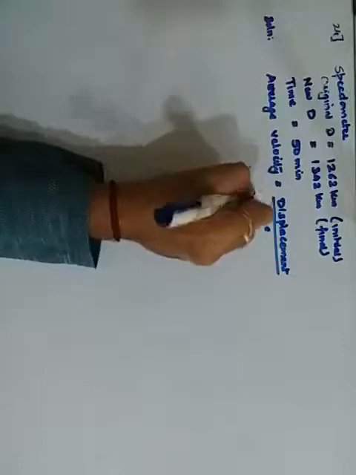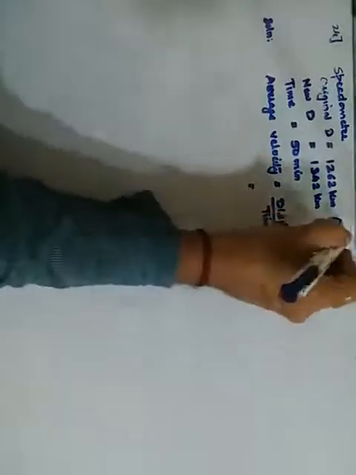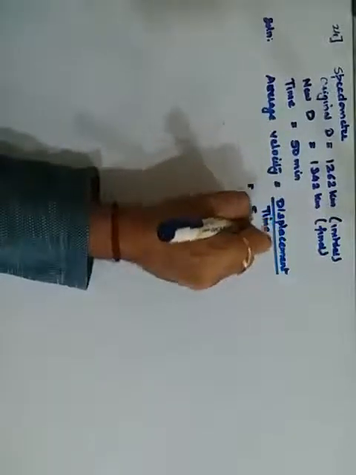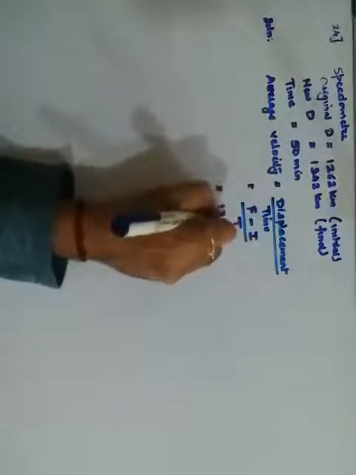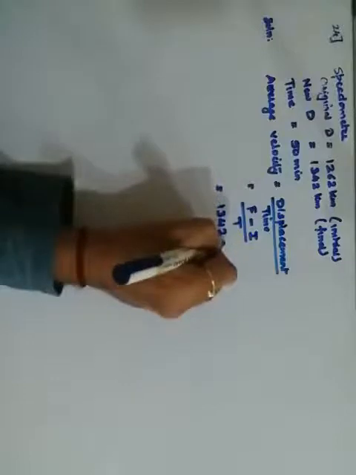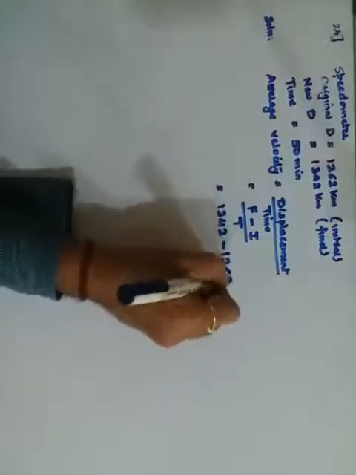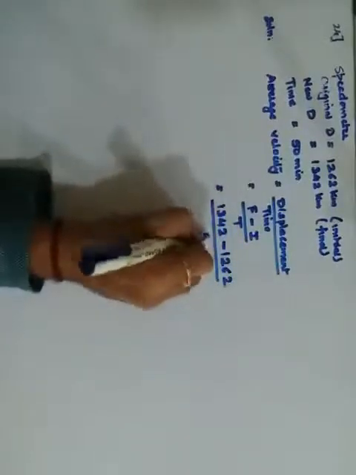So here the displacement will be the final minus the initial. Final minus the initial upon the time. Final is how much? 1342 minus 1262 upon में there is 50 minutes.